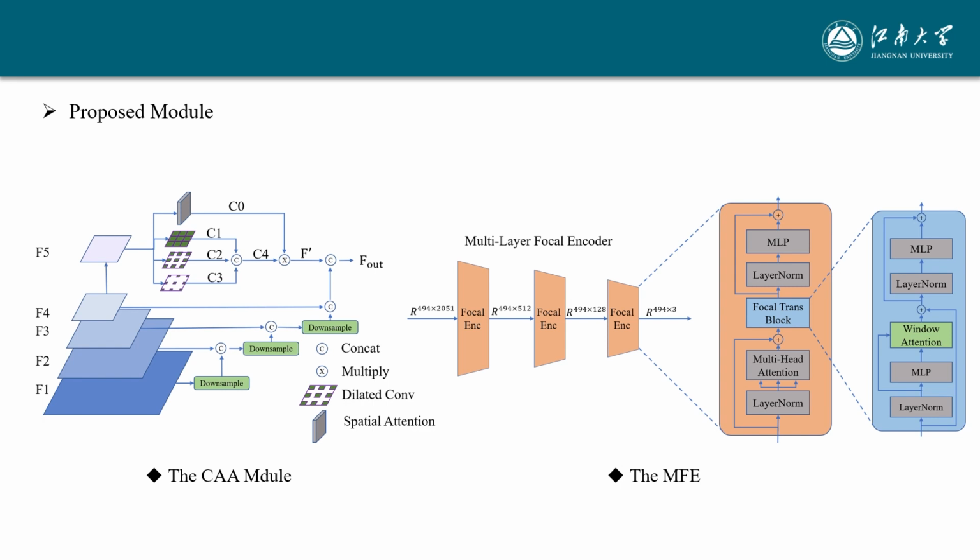In brief, firstly, the input features are divided into different levels corresponding to the different granularity of attention. Secondly, different sizes of windows are set for different levels, and the self-attention operation is performed at the window level. Finally, the extracted fine-grained and coarse-grained tokens are concatenated to obtain local and global information.